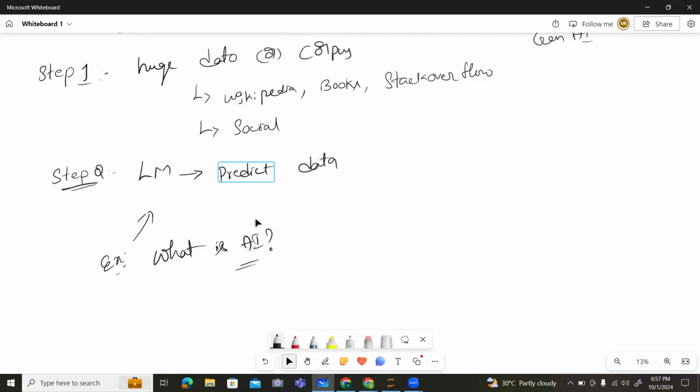And like that, in step 3, we need to repeat the overall steps. Same like that, we need to collect a huge amount of data and ask some questions to the algorithm. It will generate the outputs, and like that it will keep going.